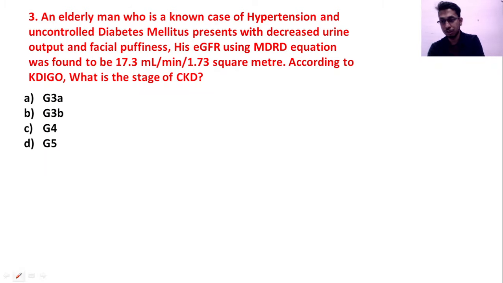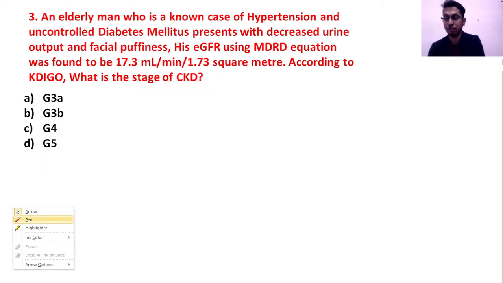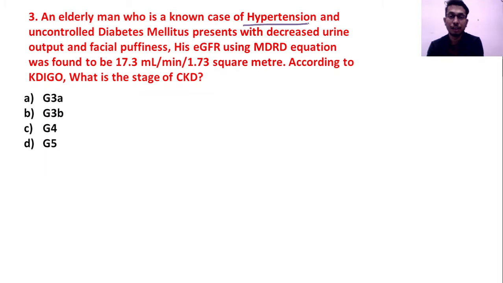Coming to the next question, let's see what it is asking. An elderly man is a known case of hypertension and uncontrolled diabetes. We have just discussed these two being risk factors for progression of CKD. The patient is presenting with decreased urine output and facial puffiness, again features of CKD, and the eGFR estimated using the MDRD equation was found to be 17.3, which is pretty low. Now, according to KDIGO, what is the stage?